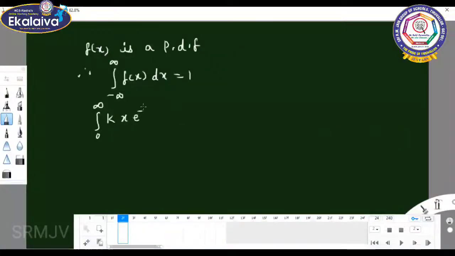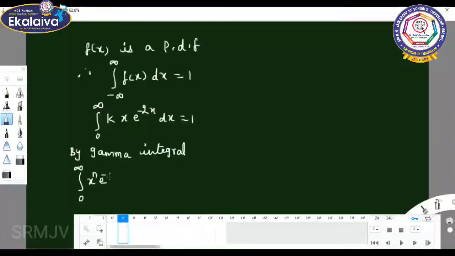Integral 0 to infinity of k x e power minus 2x dx equals 1. Know the formula for the gamma integral: integral 0 to infinity x power n e power minus ax dx equals n factorial by a power n plus 1.